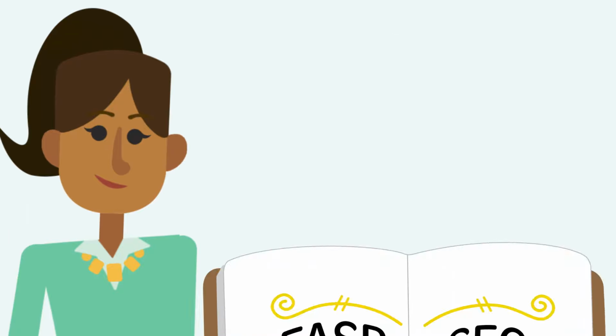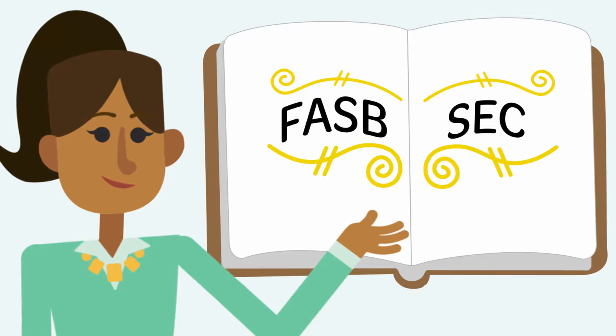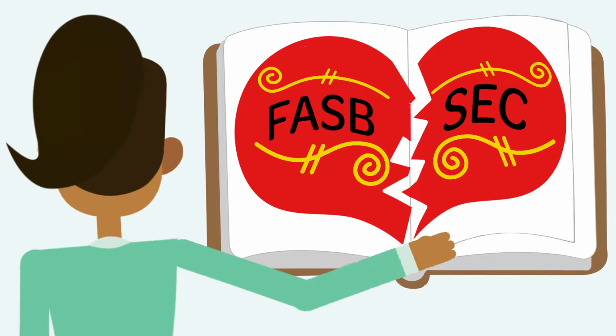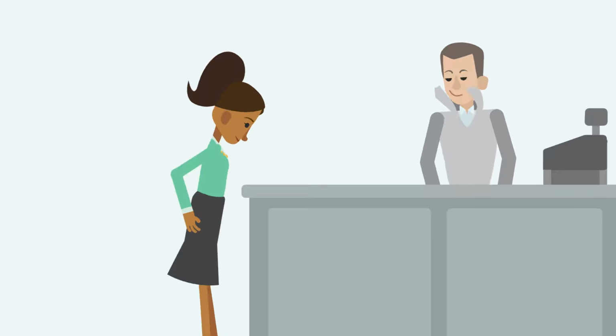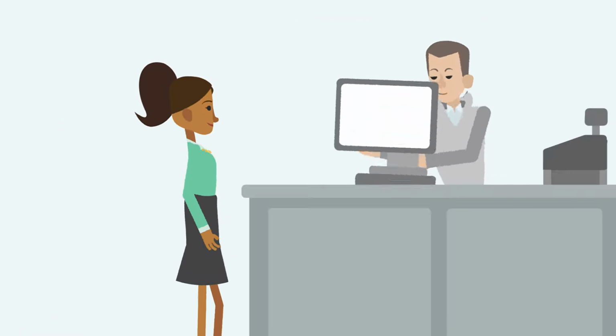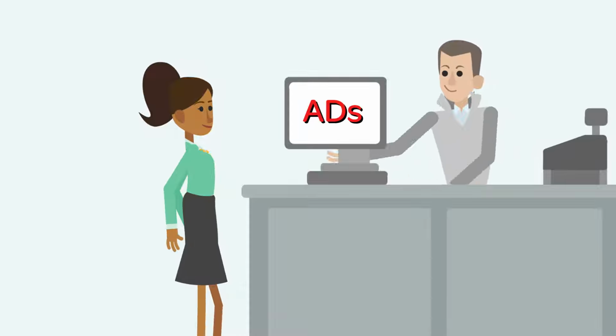To better understand the relation between the FASB and the SEC, a story is helpful, not a love story, but a story with a big problem and a solution. Let's assume that I start my own business by using my savings to purchase a computer and some advertising. I also plan to manage my business. In this example, I am the owner and the manager of the company.